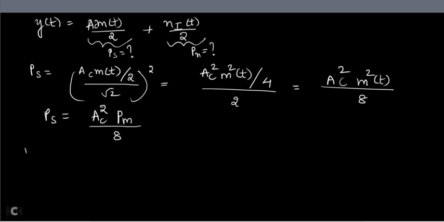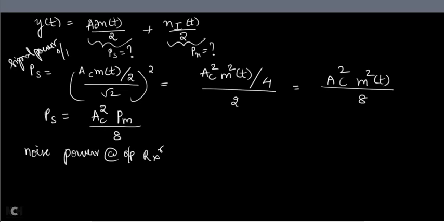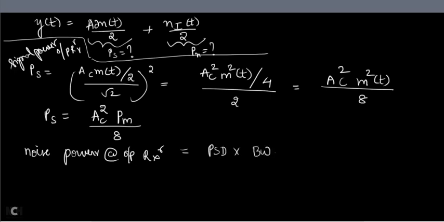Now find out the noise power. This is the signal power, and I'm calculating the noise power at the output of the receiver. Remember, you are calculating at the output of the receiver. So how can you calculate the noise power? Power spectral density multiplied by the bandwidth. Now what is the bandwidth at the output of the receiver?